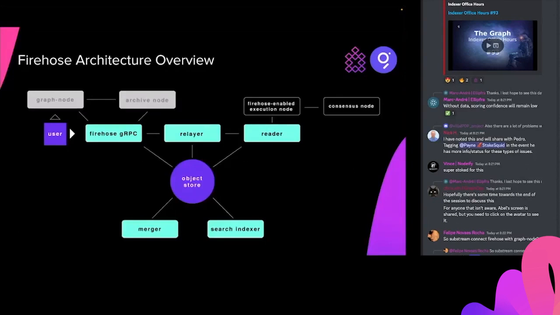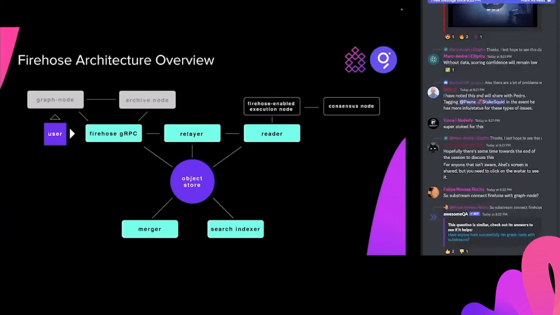So last time we saw this diagram, but I added some color to it for this time. There's the black boxes, the execution client and the consensus layer, that's the same as before. For this exercise, we're going to merge all of the Firehose components into a single binary just to get us started, so make it a little easier. So rather than dealing with high availability and trying to do scaling, let's just do a simple example. So we'll put all this together.